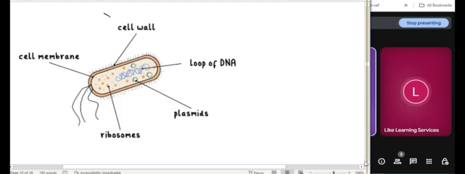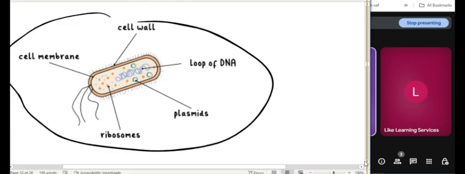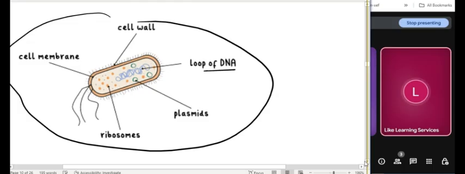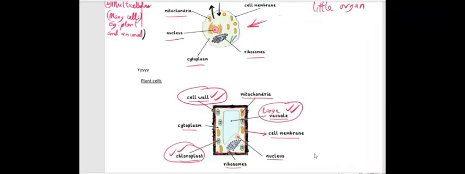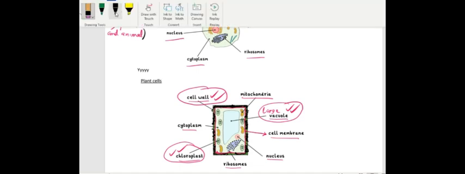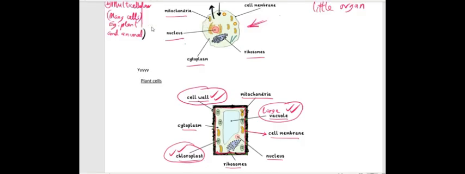Did you see any nucleus here? No. No nucleus. Though it has what we call loop of DNA. We'll talk more about that. So you can see some of the other parts we talked about, like the cytoplasm, where all the other organelles float in, and the different parts, the large vacuole that contains water, and so on.